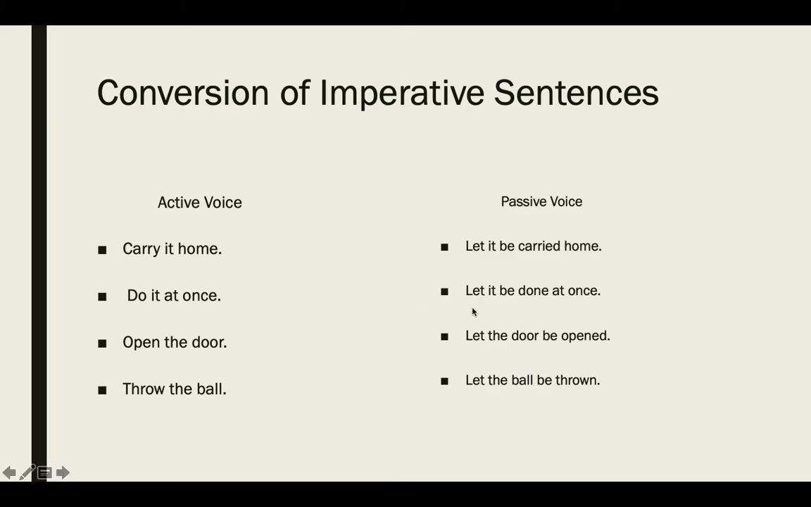So you can see all these sentences, whenever we convert them into passive voice, we start with let. Let it be carried home, let it be done at once, let the door be opened, and let the ball be thrown. So after let, you put the object in place of the subject, and then you complete your sentence.